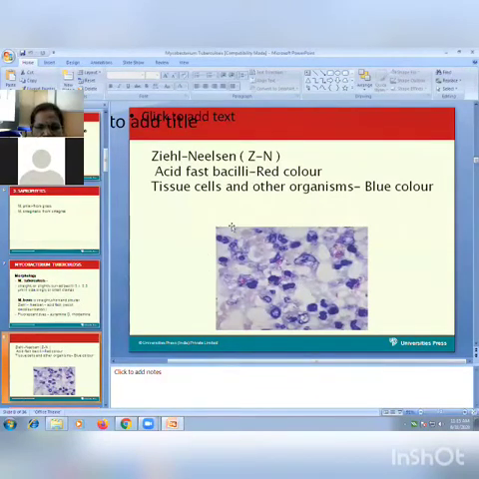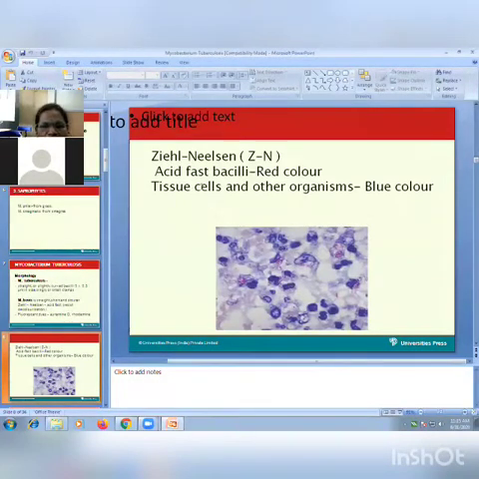So some details about the Zn staining. Ziehl-Neelsen stain is a differential stain. You have already seen what a differential stain is. With a differential stain, bacilli are differentiated into two broad groups, either acid fast or non-acid fast.